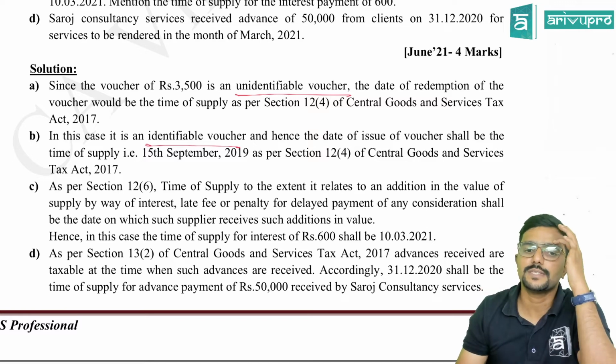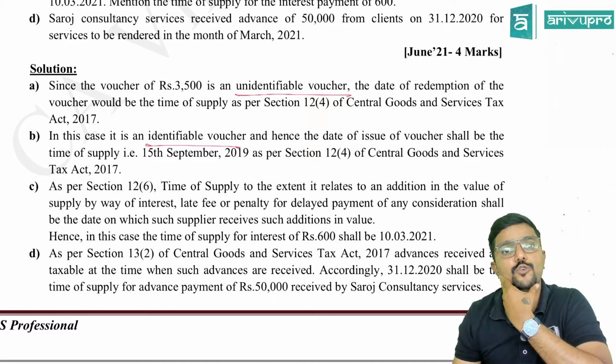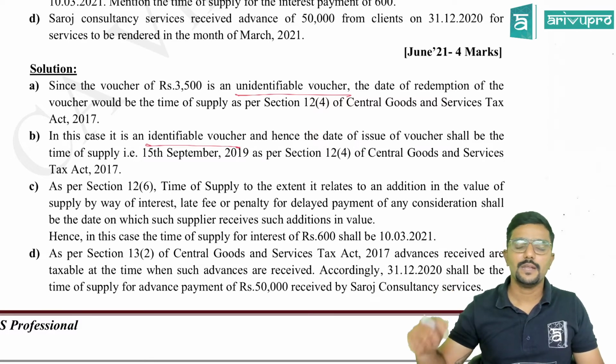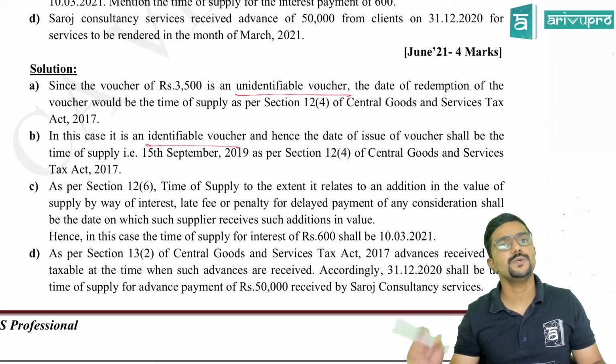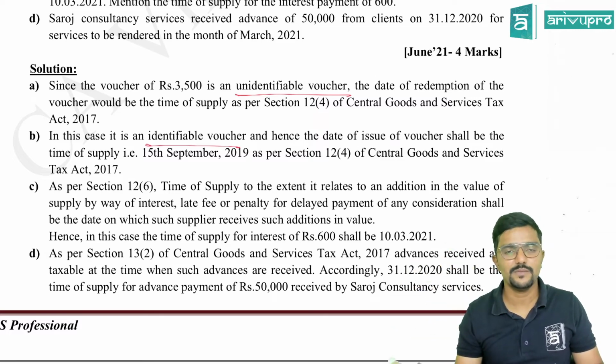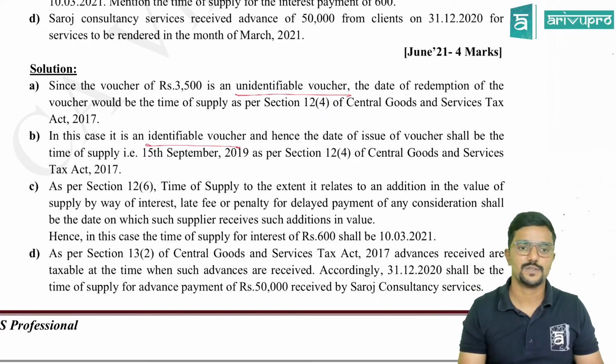which is 15th September as per section 12 subsection 4, because it is a voucher which can be used against the supply of goods. So you need to mention 12.4. If the voucher can be used against the supply of service, you use section 13.4. Both tell the same thing. The provision will not change, but only 12.4 is for goods, 13.4 is for services. That's all.